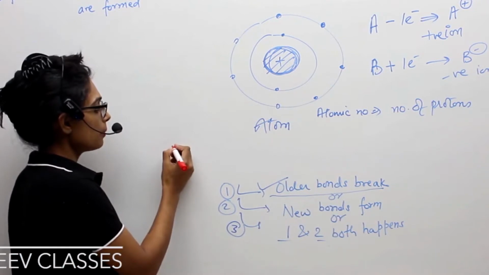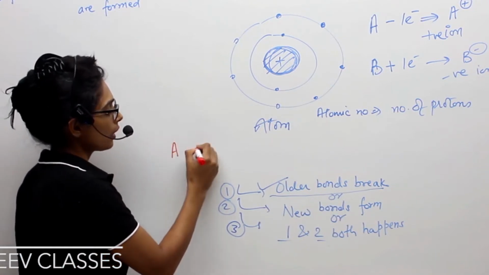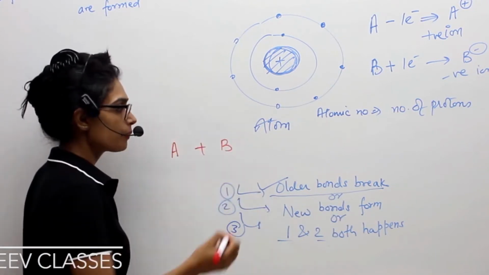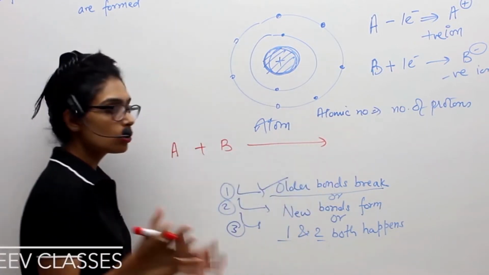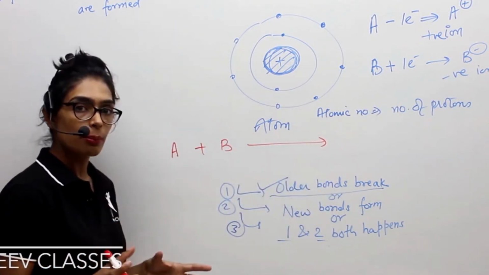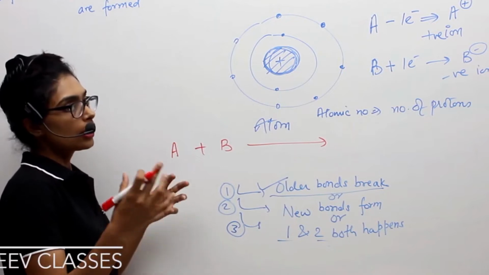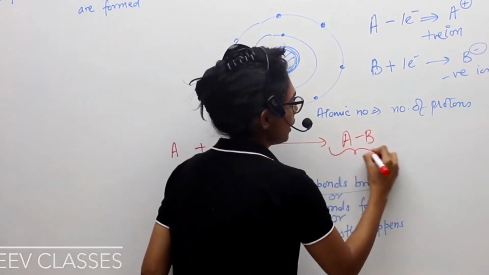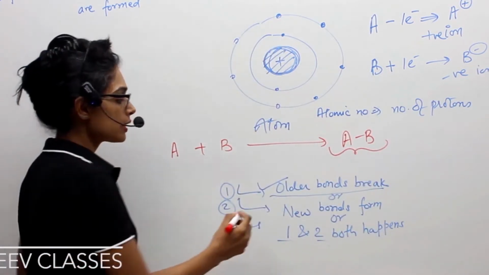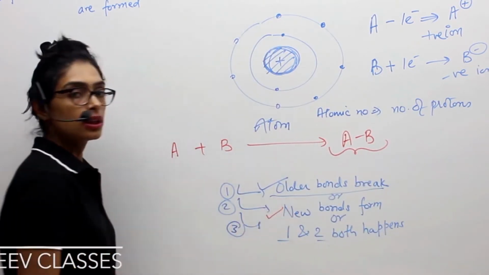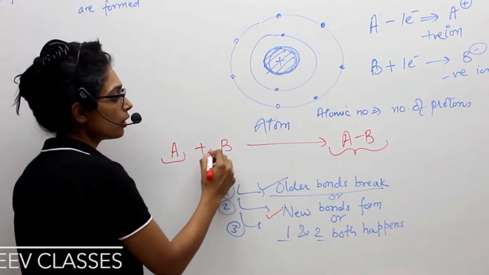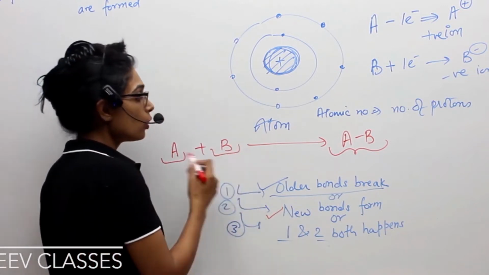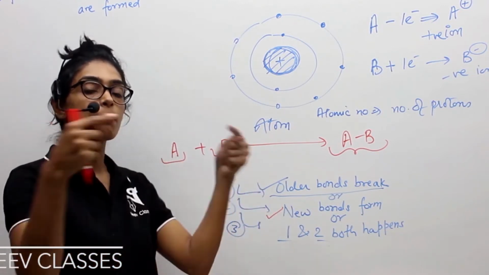So now, for example, I have A and B, two different substances. Now they have come closer to each other in a particular environment which is favorable for them to make a new bond. A and B will make a new bond. So what has happened over here? The second activity, new bonds formed. Now A was a different entity altogether, B was a different entity altogether. They are not mixed with each other. They have made a bond over here.